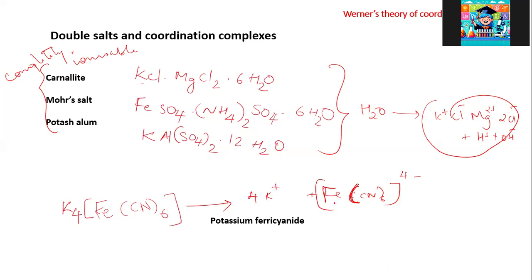Somebody says your table salt has potassium ferrocyanide added to it. Cyanide is there, so you should not drink it, it's a poison. Don't worry about it, because it is a complex. It's potassium ferrocyanide. Releasing cyanide ions is not possible for us under any circumstances. Potassium ferrocyanide is different from potassium cyanide.